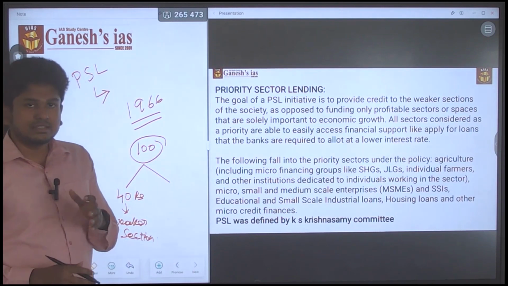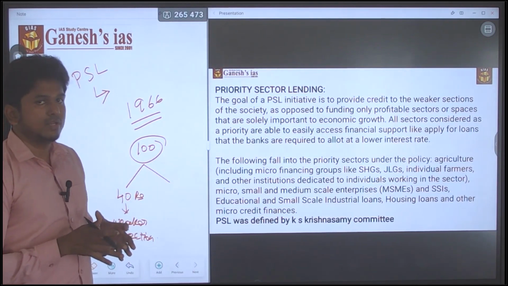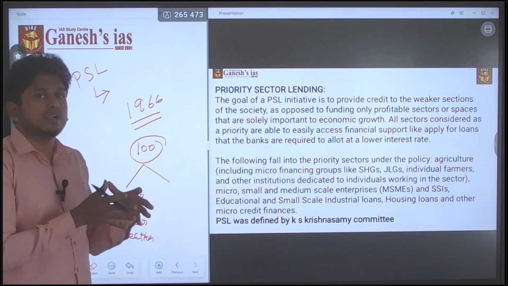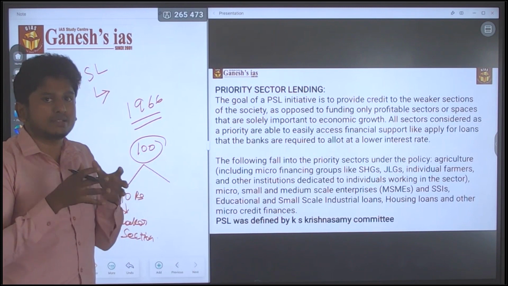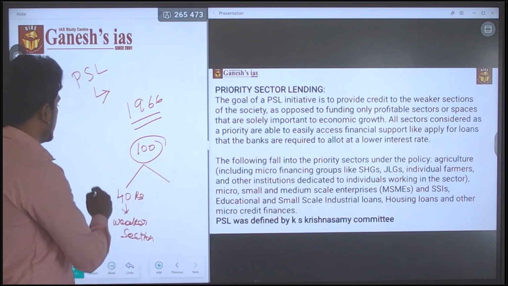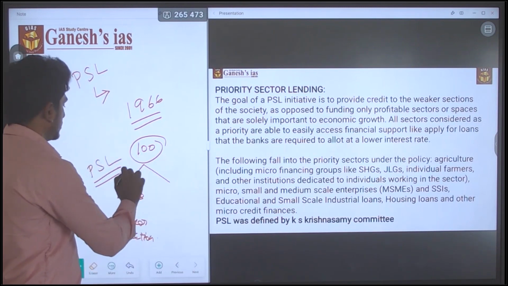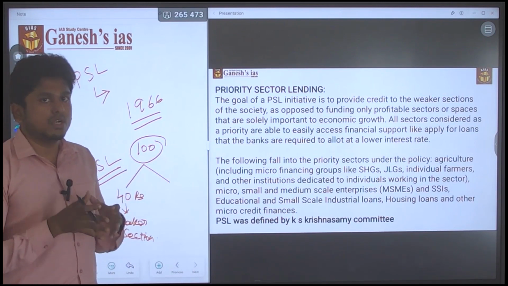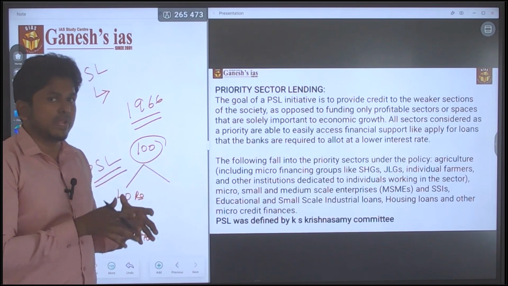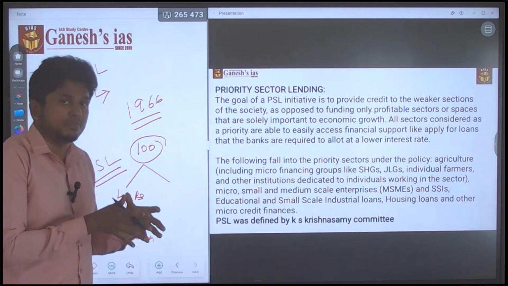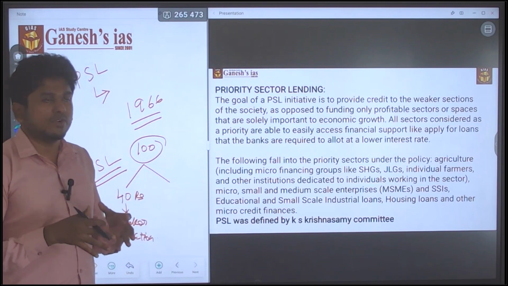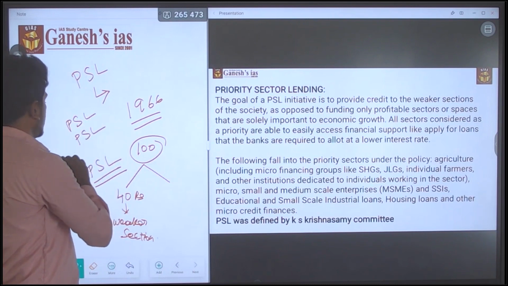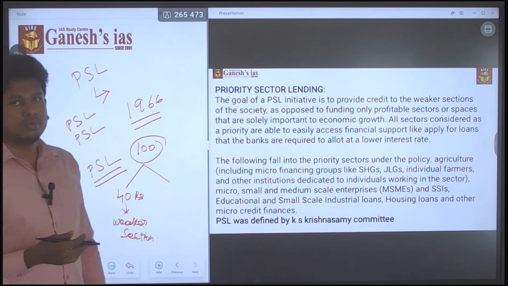This is the basic idea. They can spend 40 or more than 40, but at least 40 rupees should be spent towards the weaker sections of society. That is called priority sector lending. The 40 rupees means 40%. This applies to public sector banks, private sector banks and scheduled commercial banks.